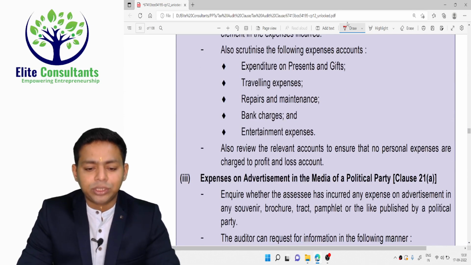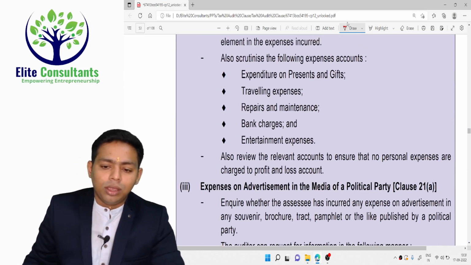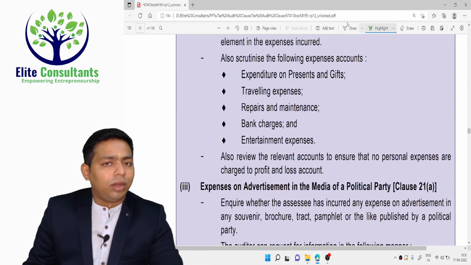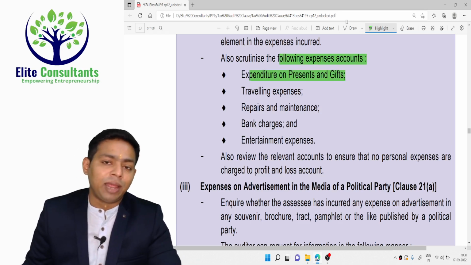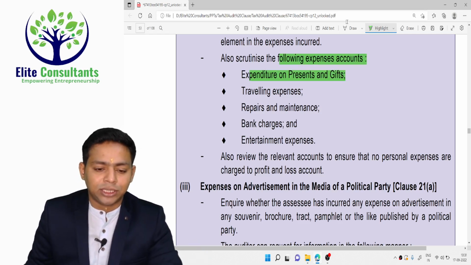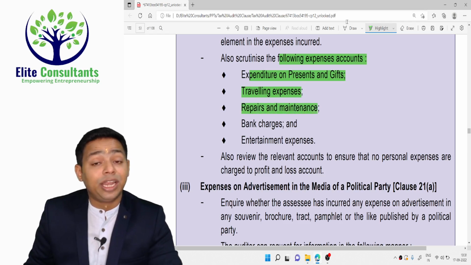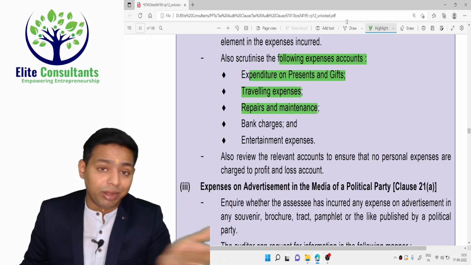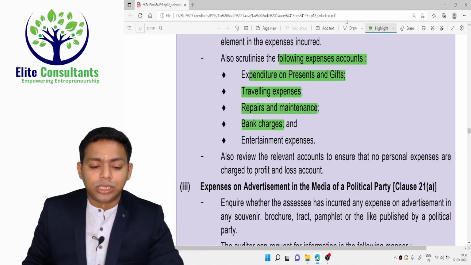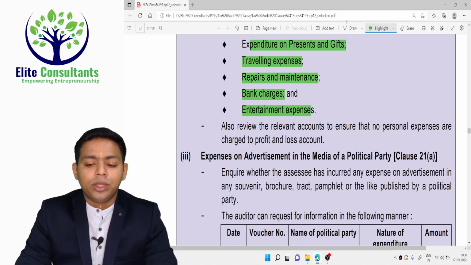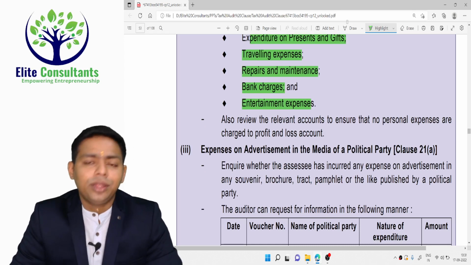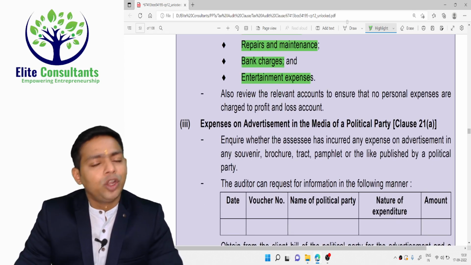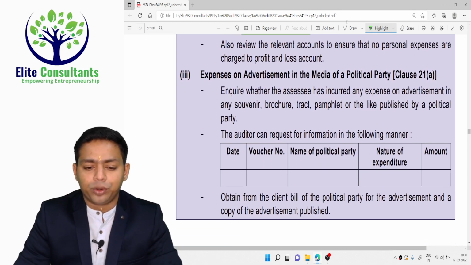Apart from that, they have given some extra commentary on it. Also scrutinize the following expense accounts: expenditure on presents and gifts. Sometimes it is a personal gift, but they will treat it as a business expenditure. Traveling expenses, repair and maintenance done at the residence, they will debit it here. Bank charges, entertainment expenses and all, they should not be debited to P&L account. If it is debited, then it is our responsibility to put it in the tax audit report.